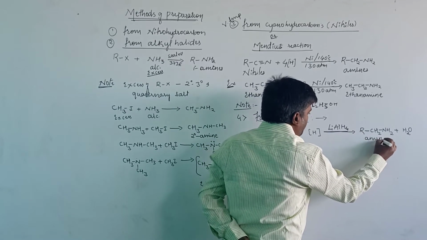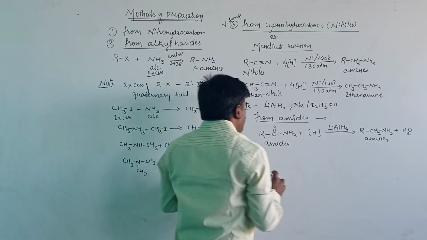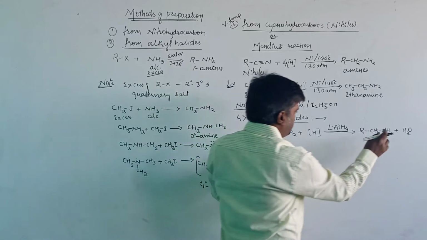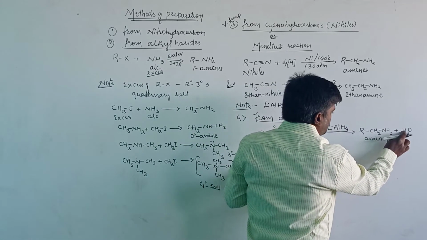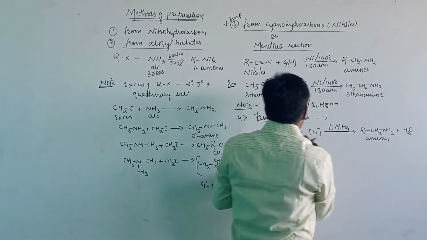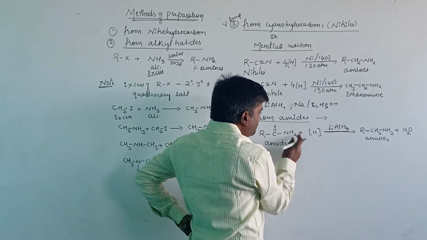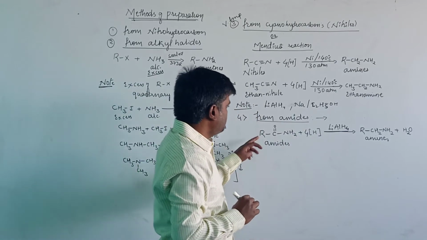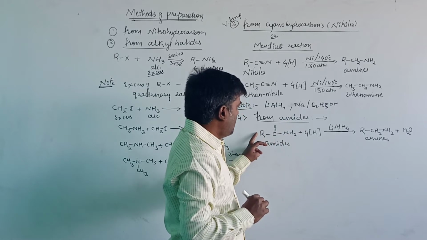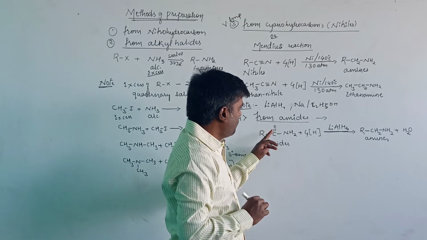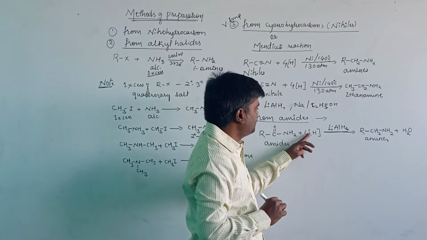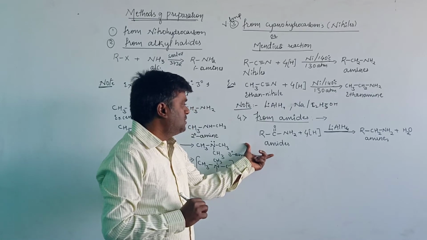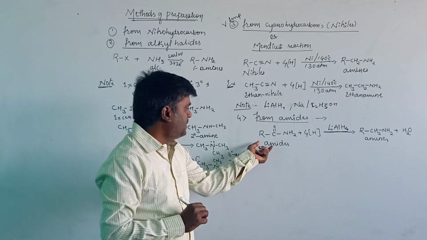Then balance the reaction with the number of hydrogen atoms, here 2 and 2. The number of hydrogen is 2 plus 2, 4, 6, and here the number of hydrogen is 3. Then take 4 here. Now it is the balanced chemical equation: number of oxygen 1, R group 1, nitrogen 1 and carbon 1. Number of hydrogen here 2 plus 4, 6, and here 6 hydrogen. This is the general presentation for the preparation of an amine with the help of amides.